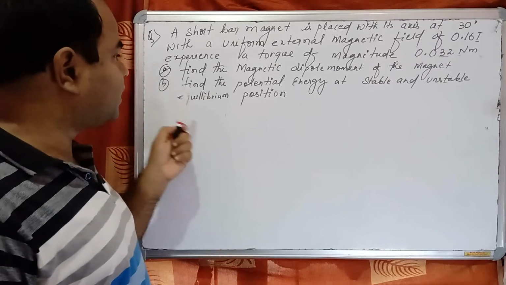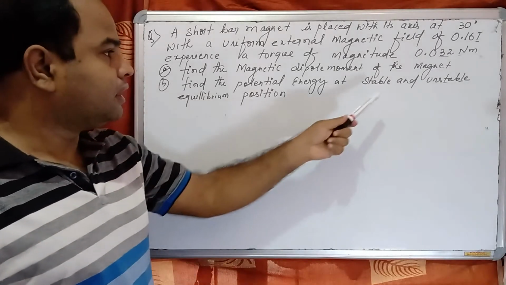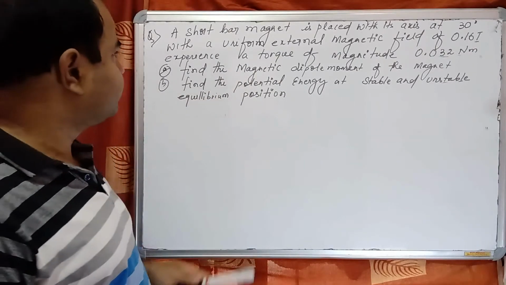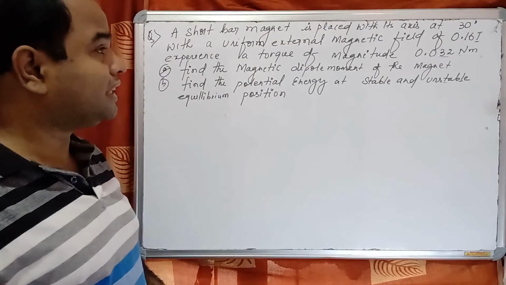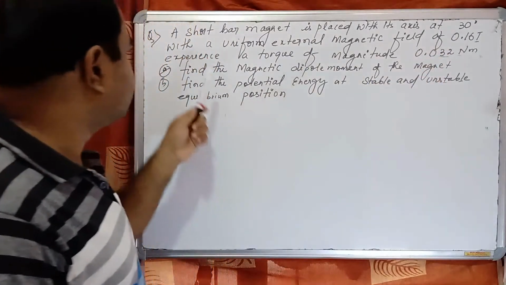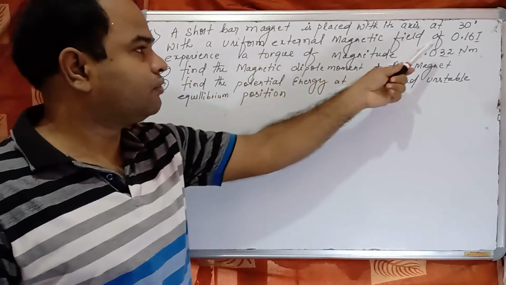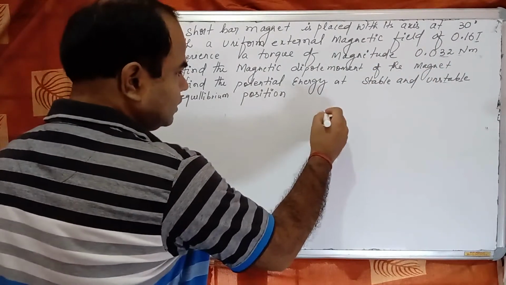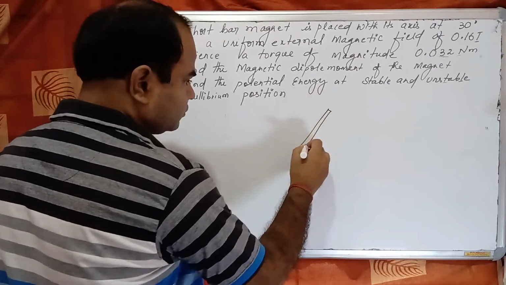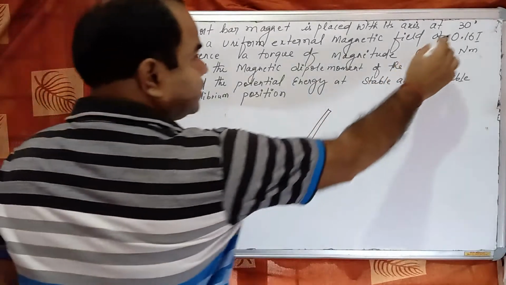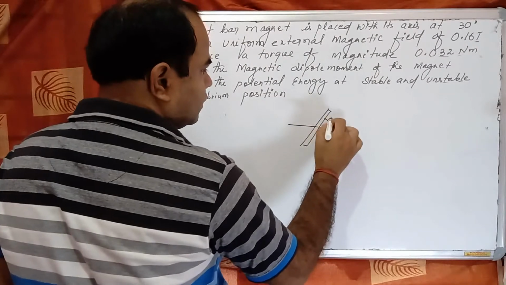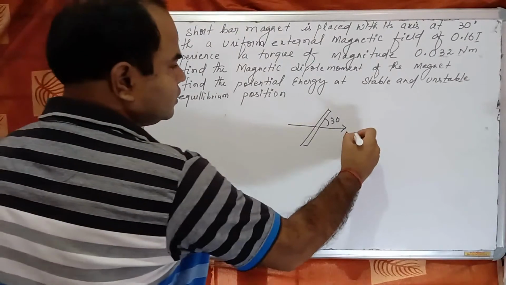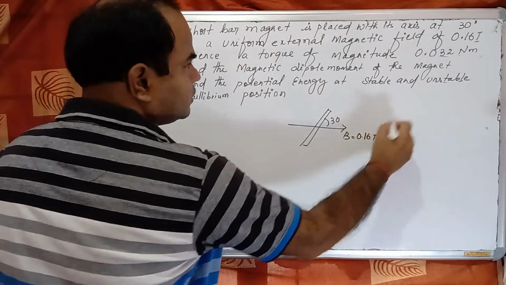And second, find the potential energy at stable and unstable equilibrium positions. Again I am saying, a short bar magnet is placed with its axis at 30 degree to a uniform external magnetic field of 0.16 Tesla. So there is a bar magnet which is placed at 30 degree with the external magnetic field, that is 0.16 Tesla.